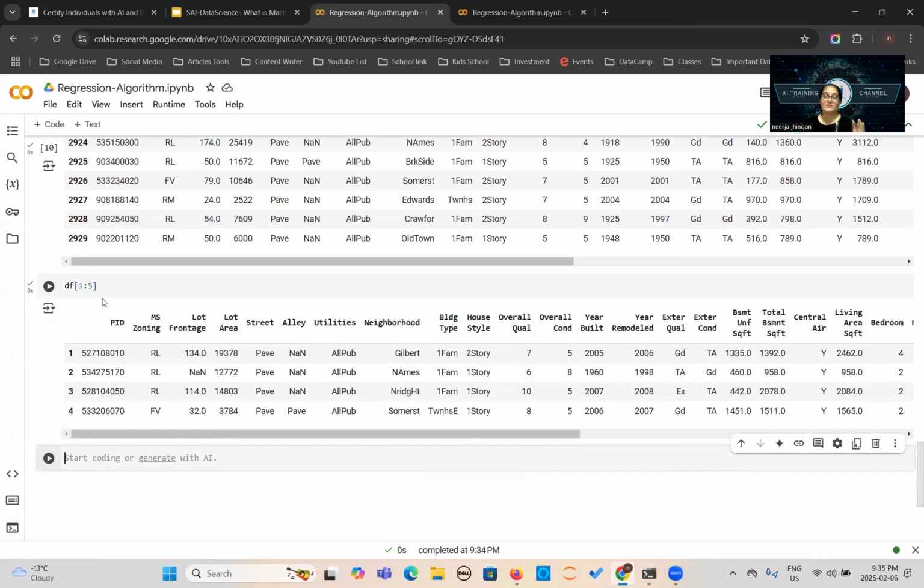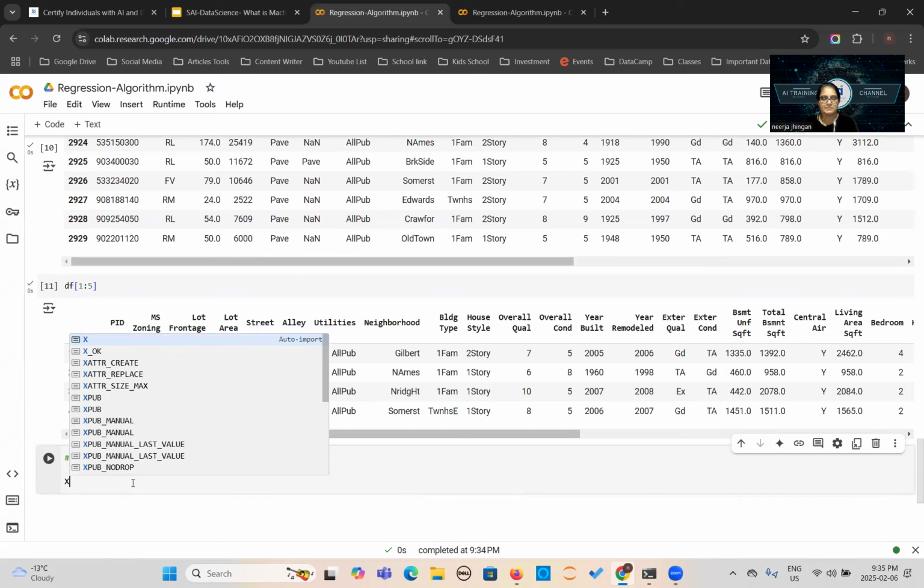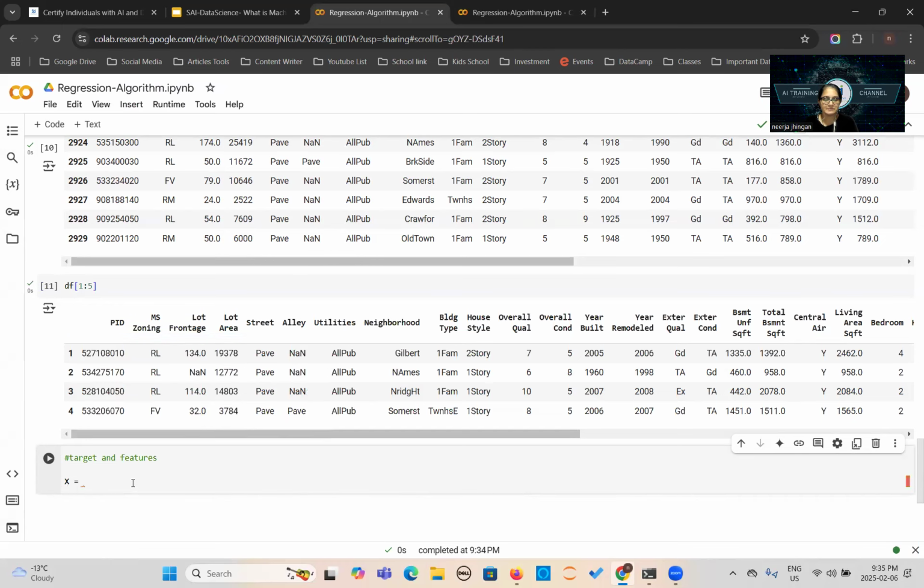Now it's time to understand the target and features. First of all, we need to separate the target and features, so I can show you. Now we will give the heading here, target and features. I will declare my X variable here.